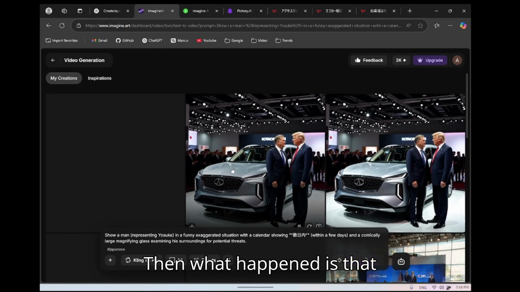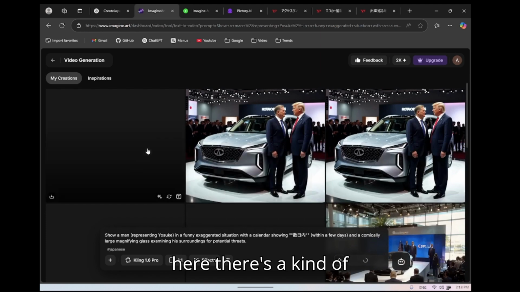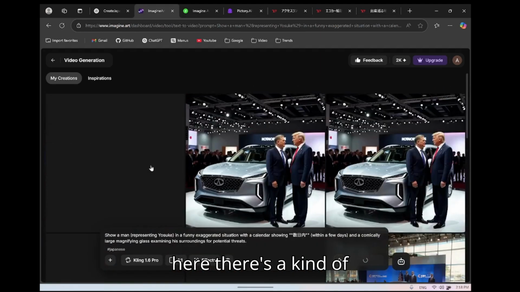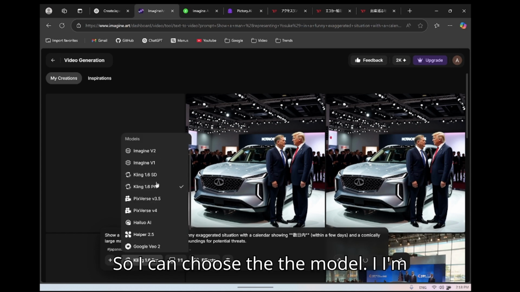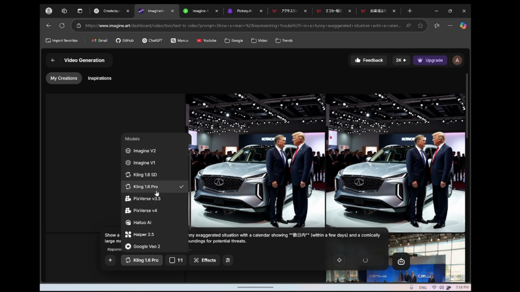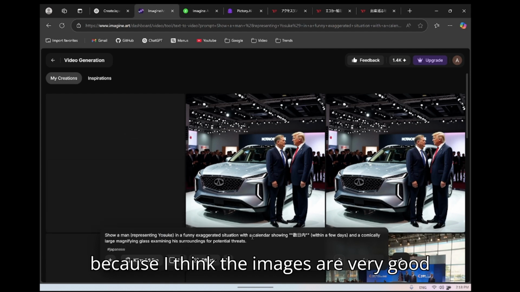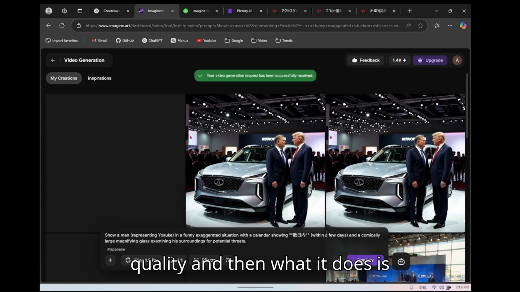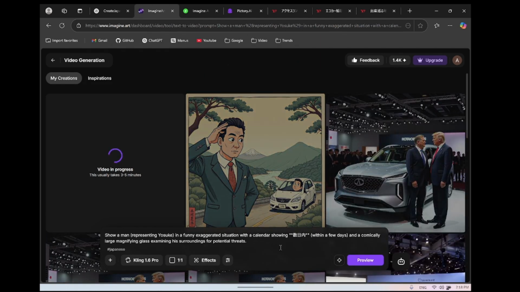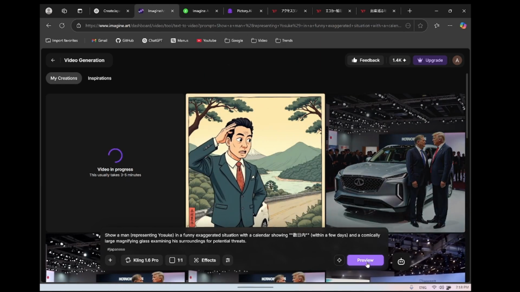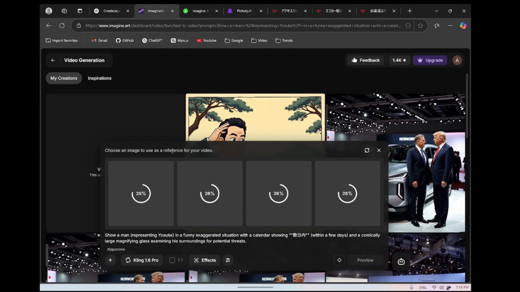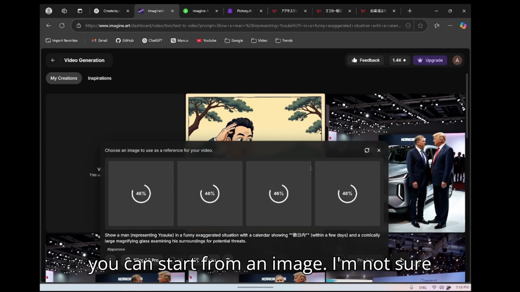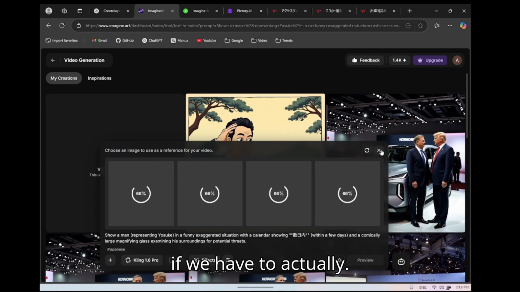Then what happened is that there's an intermediary step where it's asking me to choose the model. I'm going to use Kling 1.6 Pro because I think the images are very good quality. And then, my understanding is that you can start from an image. I'm not sure if we have to actually.